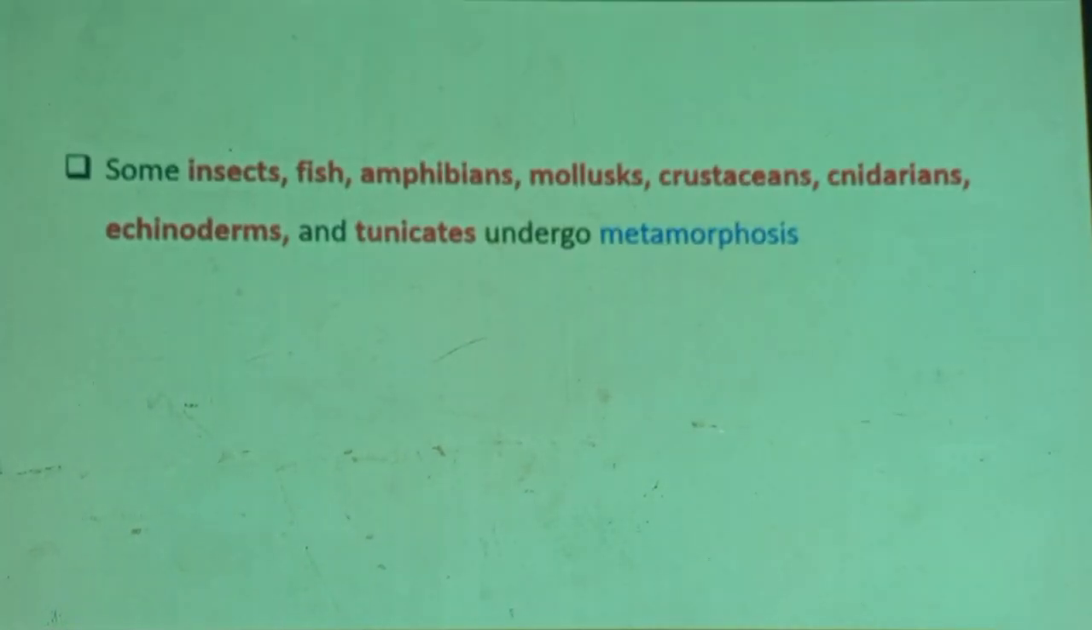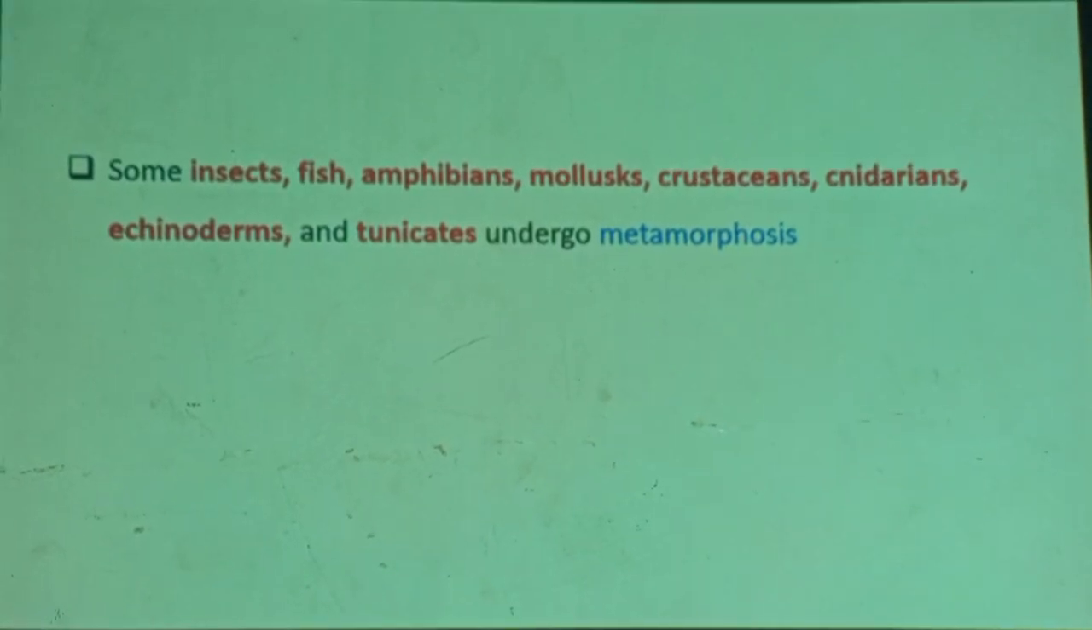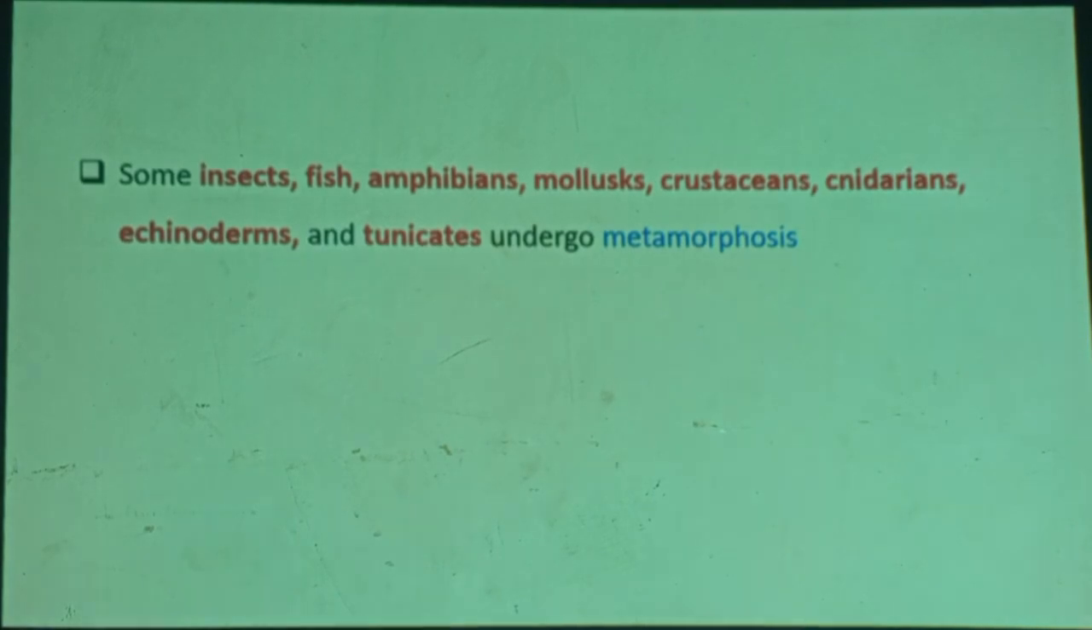Then some insects, fish, amphibians, mollusks, crustaceans, cnidarians, echinoderms, and tunicates undergo metamorphosis. You see, even there are chordates which undergo metamorphosis. Tunicates are chordates. Fish also are chordates, of course. Amphibians also are chordates. Mollusks, crustaceans, cnidarians, echinoderms, tunicates, all these undergo metamorphosis. Their egg goes into transformation into different stages until finally it becomes the adult form.